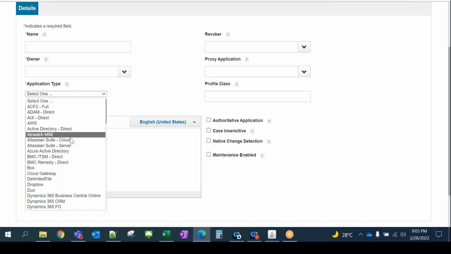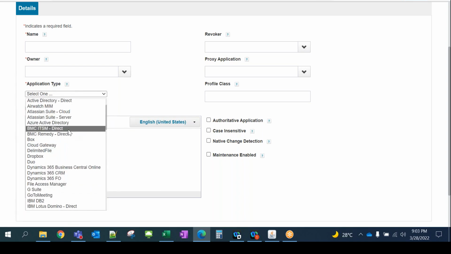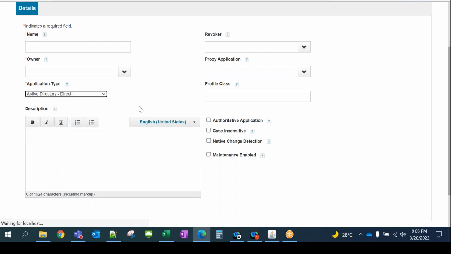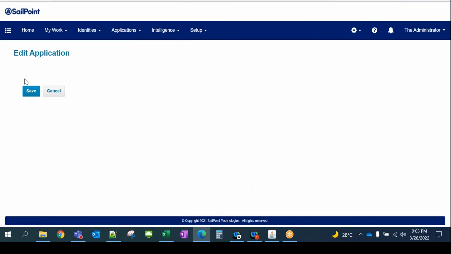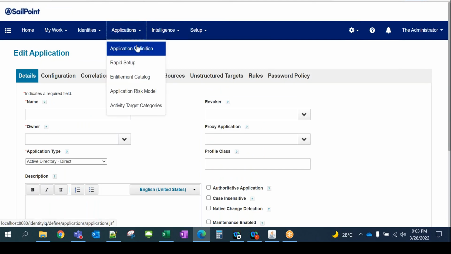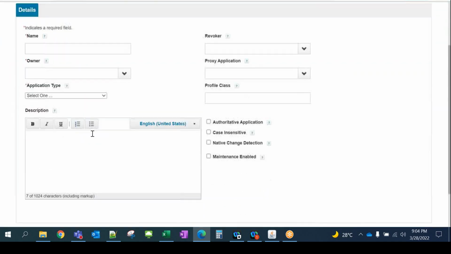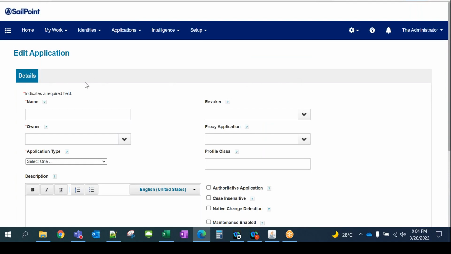Next is the Azure Active Directory. I'll just talk about some of the common connectors which we use day to day. Second is the Azure Active Directory connector, where we configure Office 365. And then we have the delimited file. The other important thing is that as soon as I select Active Directory Direct, I'm going to see a different page. It will refresh itself, and earlier there were only details. Let me go back to new application. Here you can see only details now, no other tab.